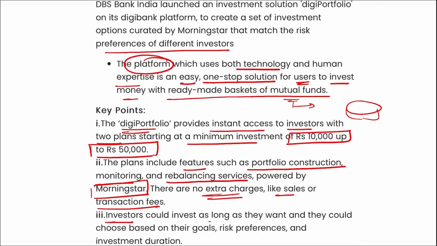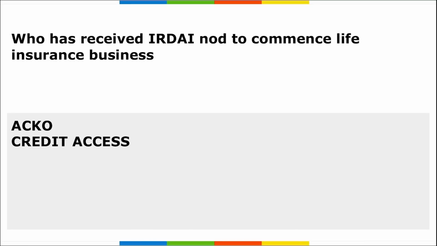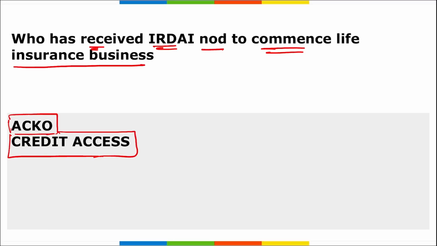Investors could invest as long as they want, and they could choose based on their goals, risk preference, and investment durations. Next, who has received IRDAI nod to commence life insurance businesses? So remember, there are two organizations, Acko and Credit Access. They both have recently received the approval from IRDAI to commence their insurance businesses.